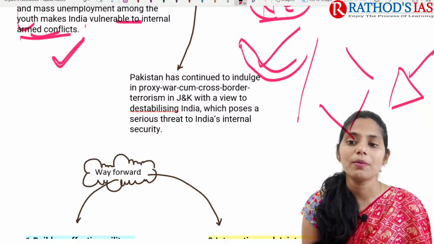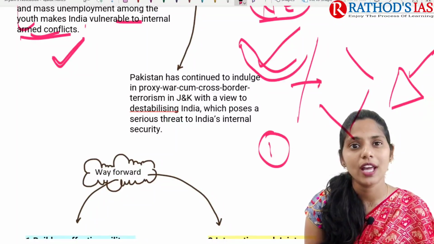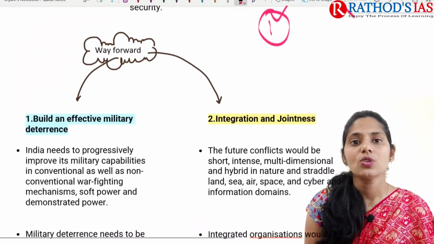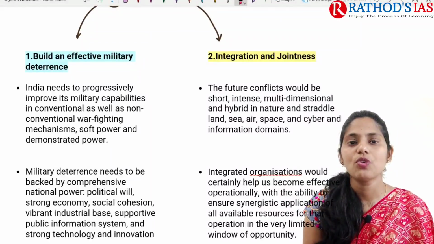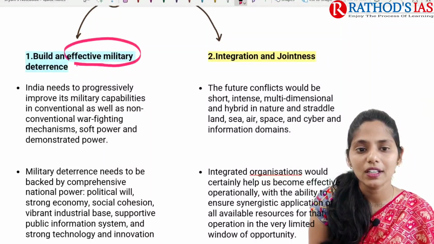So there is also one problem regarding this drug trafficking, right? This is one important, another dimension that you can add here. So what is the way forward? First and foremost, we need to build an effective military deterrence.